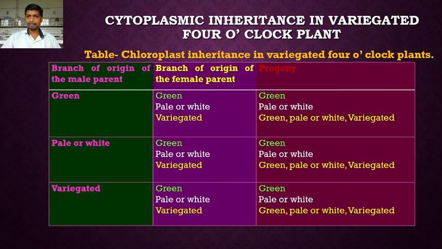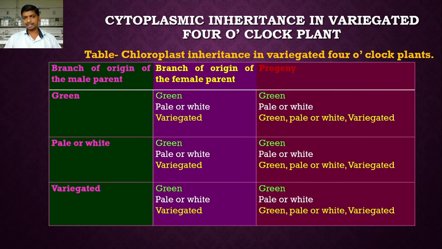So these three phenotypes, these three types of leaves and branches in the Mirabilis jalapa, are inherited by the cytoplasmic genes that are present in the plastids. When the cytoplasm of the egg cell possesses the chloroplast, the progeny is green.